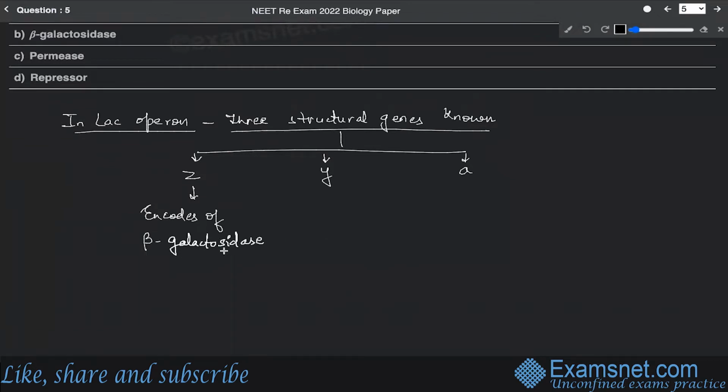Y basically encodes for the enzyme permease. Permease is responsible for increasing the permeability of the cell for lactose, so that lactose can easily enter inside the bacterial cells. While A codes for transacetylase.